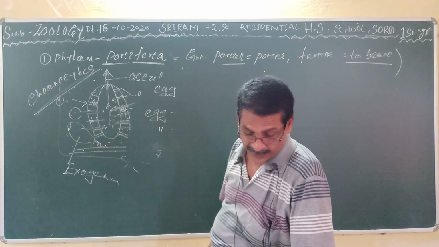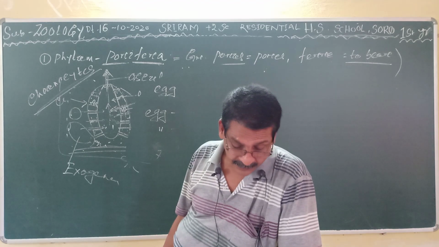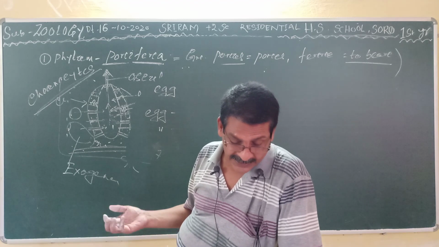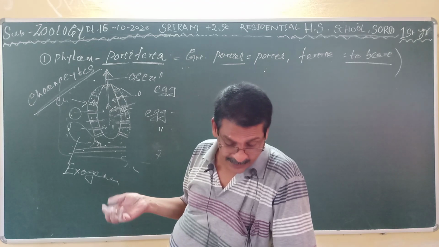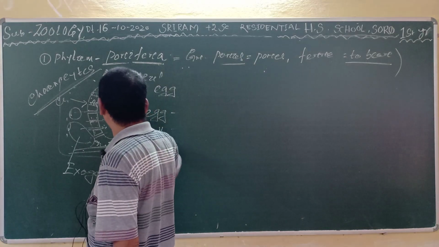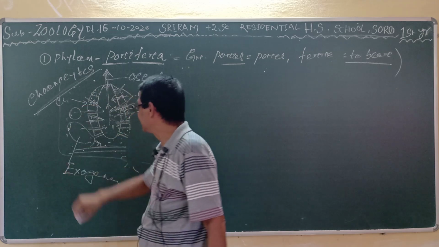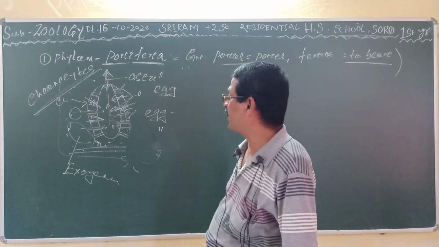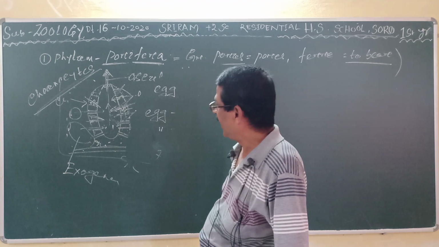The body may contain skeletal structures called spicules, which are made of calcium carbonate or silica. Then it performs both types of reproduction, asexual and sexual, asexual by budding.